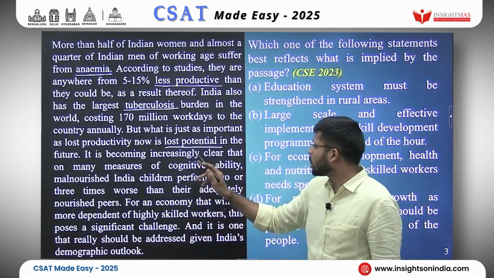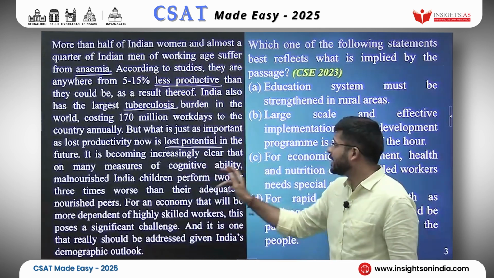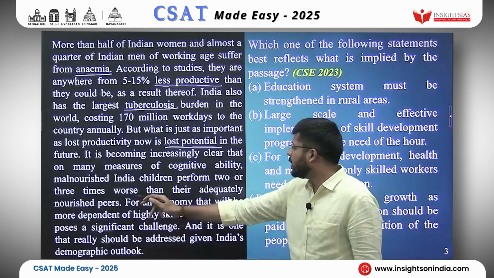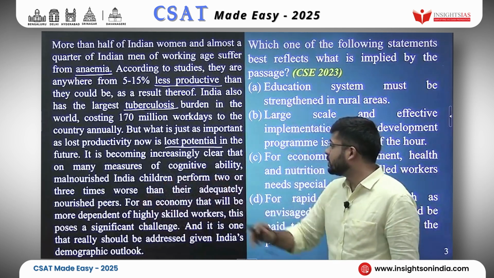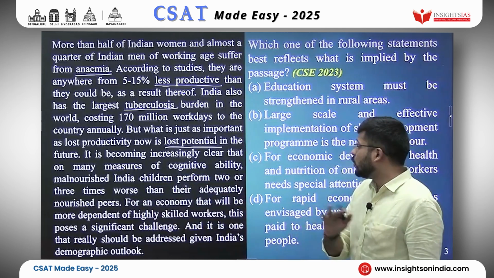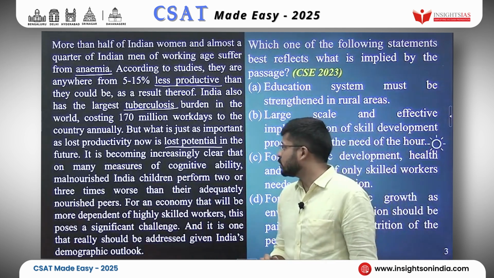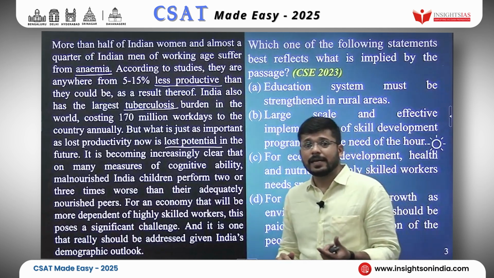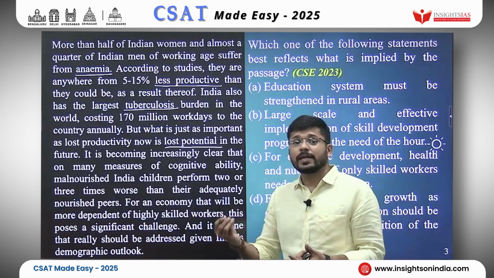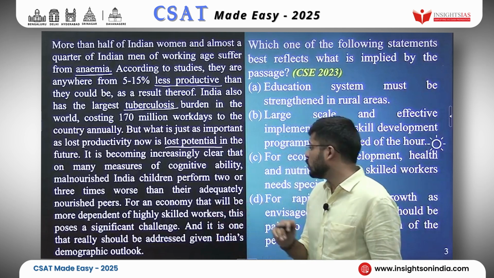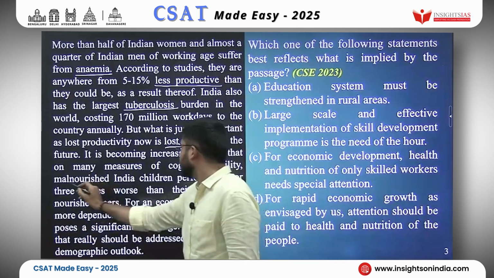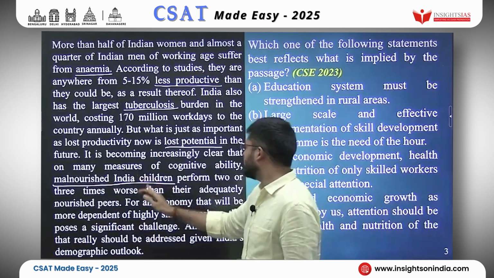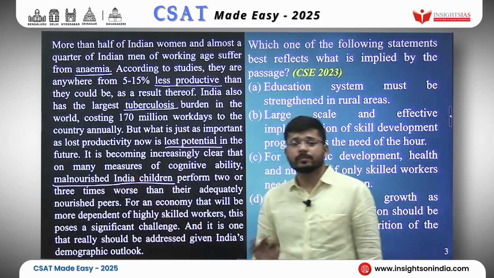Okay. It is becoming increasingly clear that on many measures of cognitive ability, malnourished Indian children perform 2 or 3 times worse than their adequately nourished peers. Okay. They are telling us that malnourished children in India are doing 2 to 3 times worse than the well nourished ones. So I will underline malnourished children. Okay. It is malnourished children.